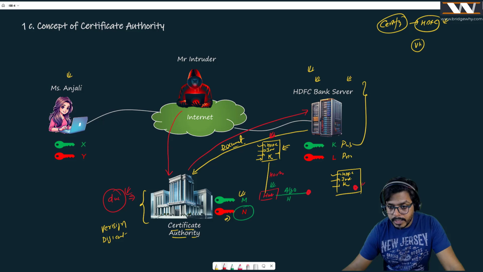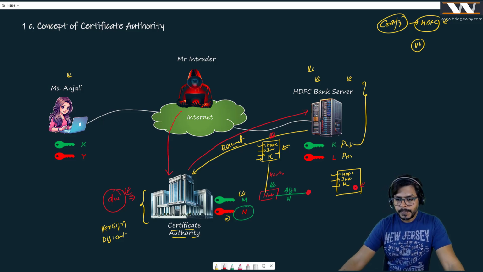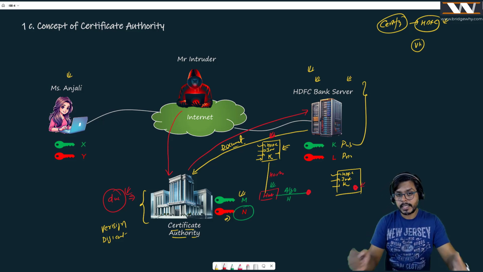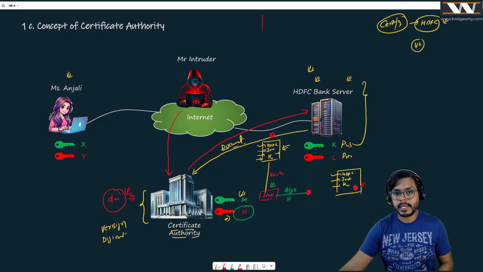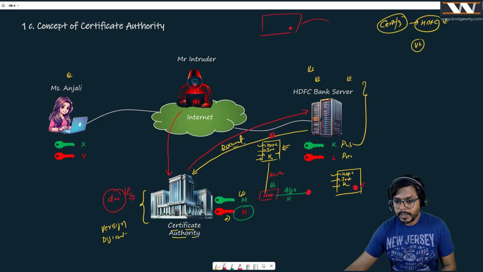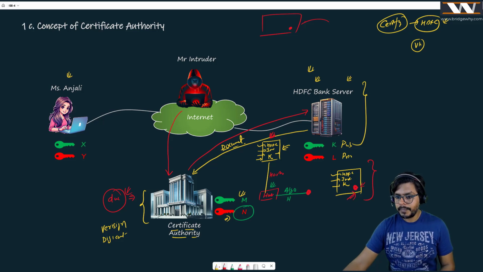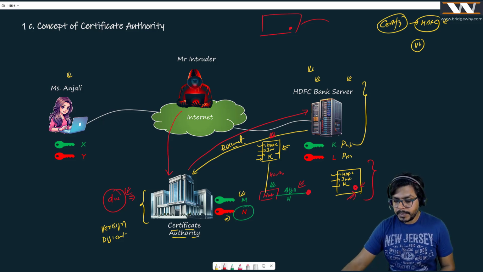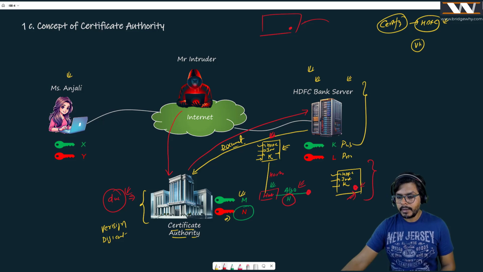By the way, this is also known as a digital signature. This is again the hologram. It is as good as if you see Anjali's certificate, that the university has signed this certificate. Really. So this document, whatever is built by the certificate authority after putting its own signature, which is encrypted by its private key, is known as a certificate, guys. This is actually the certificate.